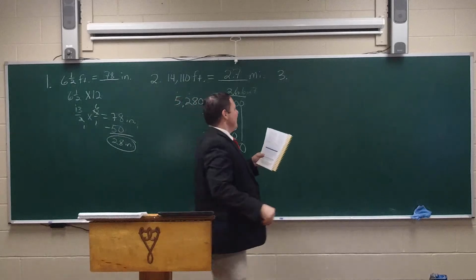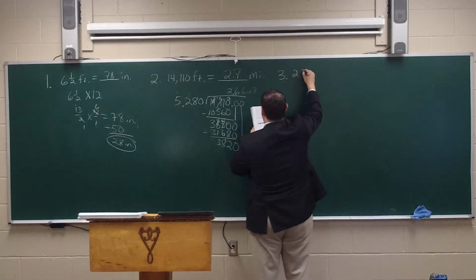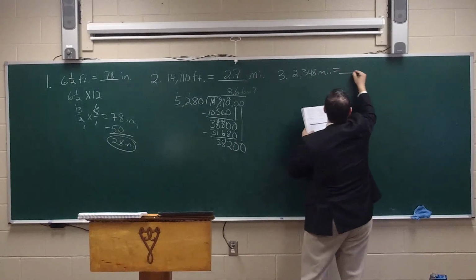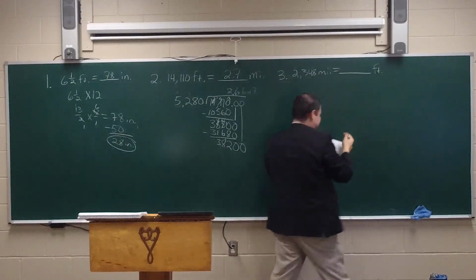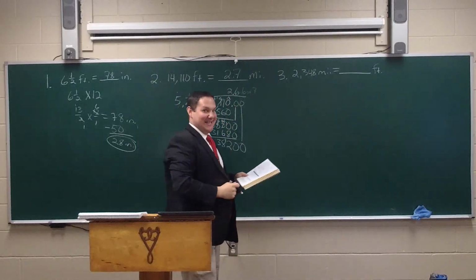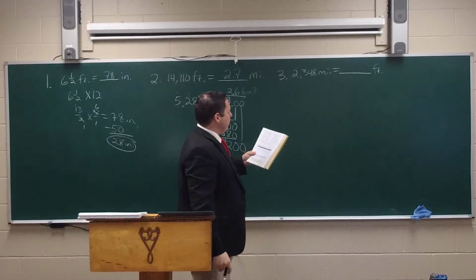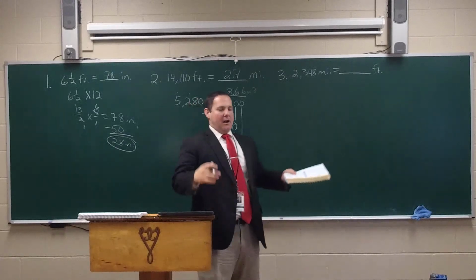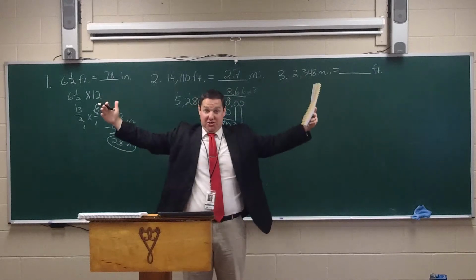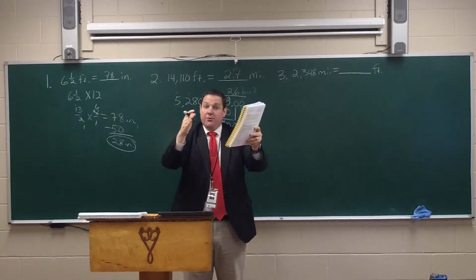Oh, this should be fun. So we're actually starting with 2,348 miles, and they want us to go to feet, and then we have one more step to finish our problem. So let's get to it. So it says, first of all, how many feet are 2,348 miles? So we're going from miles, which is larger, to feet, which is smaller. So we're going to multiply.